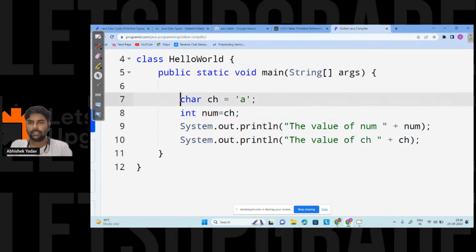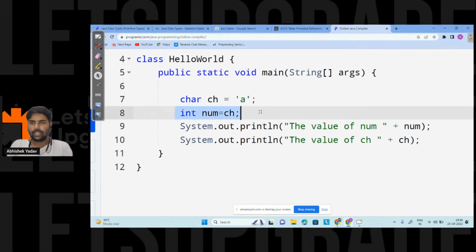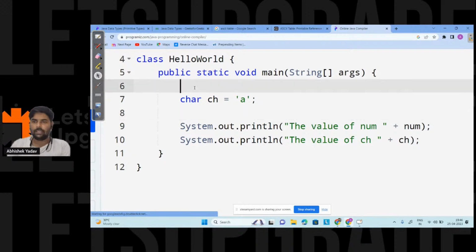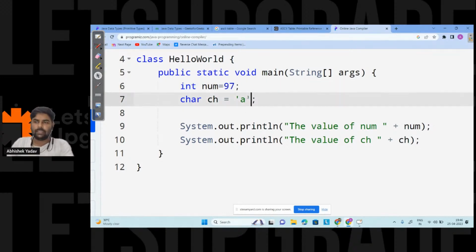So let me change the scenario now, right? Now I have a variable of integer type, that is int num is equal to 10, not 10, let's take 97 here, right? Int num is equal to 97 and char ch is equal to num. Now guys, what output will I get? If it is clear till this point, then what output will I get now?